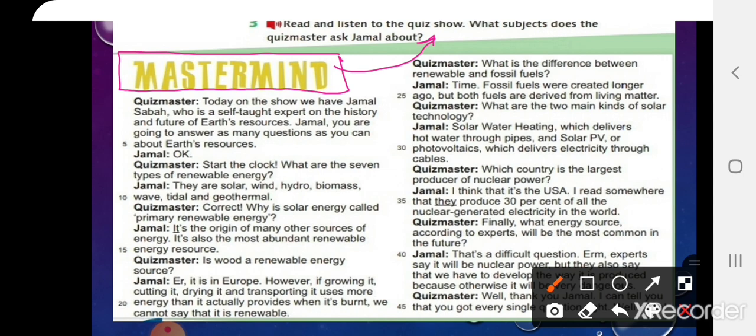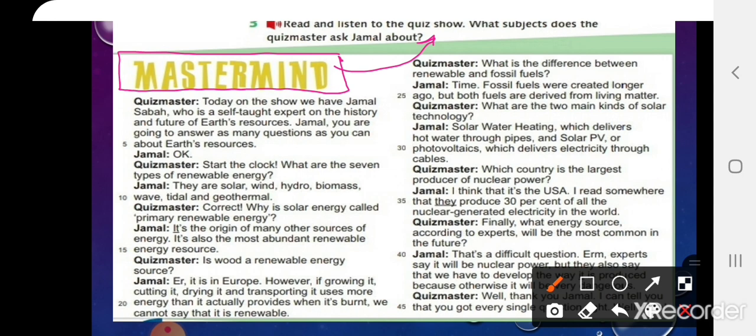Is wood a renewable energy source? It is in Europe. However, if growing it, cutting it, drying it, and transporting it uses more energy than it actually provides when it's burnt, we cannot say that it is renewable. What is the difference between renewable and fossil fuels? Time.